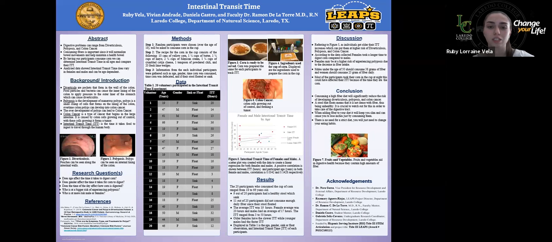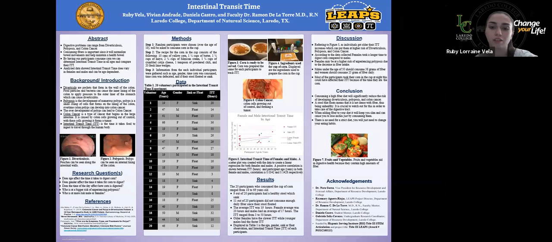After we conducted our experiment, we found that the slowest male ITT was 32 hours, and it was from a 50-year-old male. The fastest male ITT was 3 hours and 25 minutes, and it came from a 19-year-old. The slowest female ITT was 50 hours, and this came from a 19-year-old. And the fastest female ITT was 3 hours and 20 minutes, and it came from a 19-year-old as well.